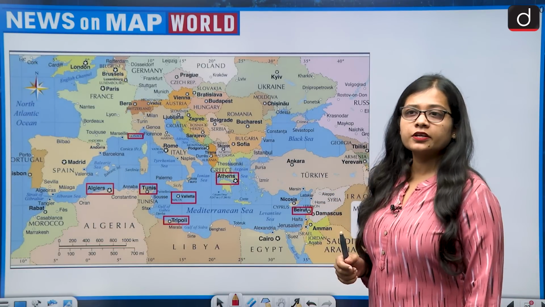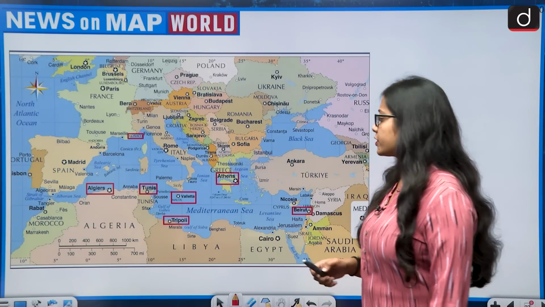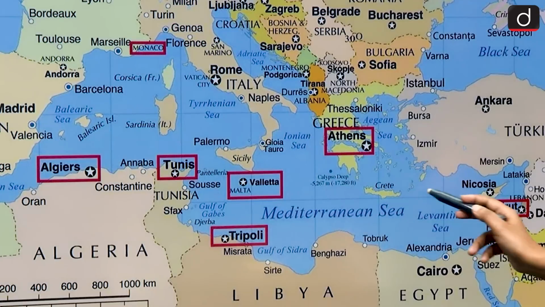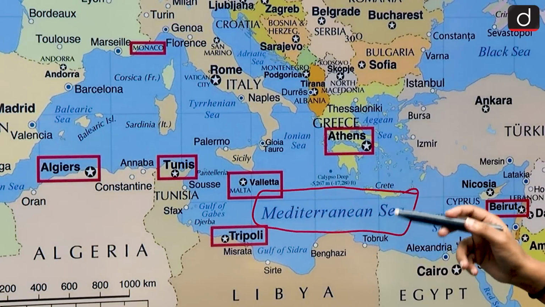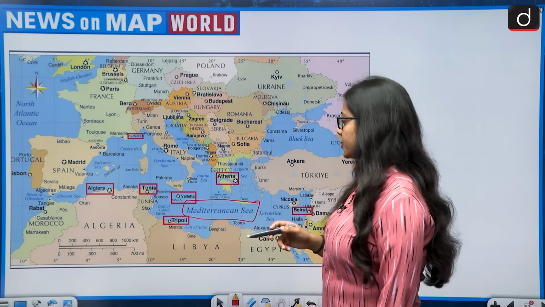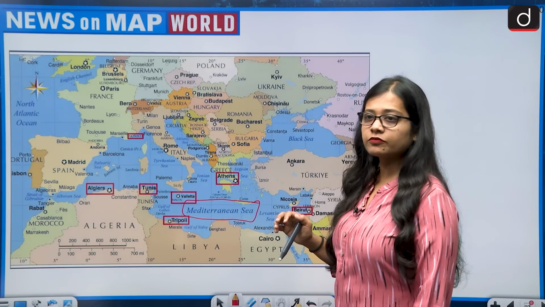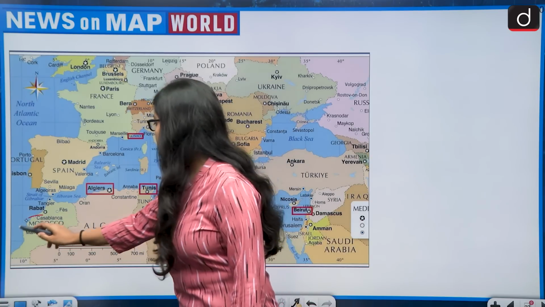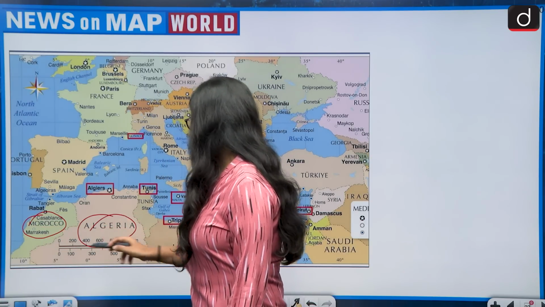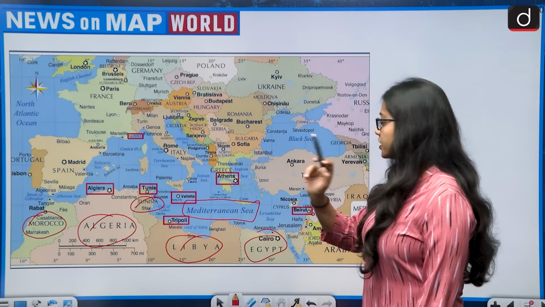So Libya is a country which lies in the African continent and especially in North Africa. If we talk about the Mediterranean Sea, North Africa shares its border with the Mediterranean Sea. And there are 5 countries of the African continent which share their coastline with the Mediterranean Sea: first is Morocco, second is Algeria, third is Tunisia, fourth is Libya, and fifth is Egypt.